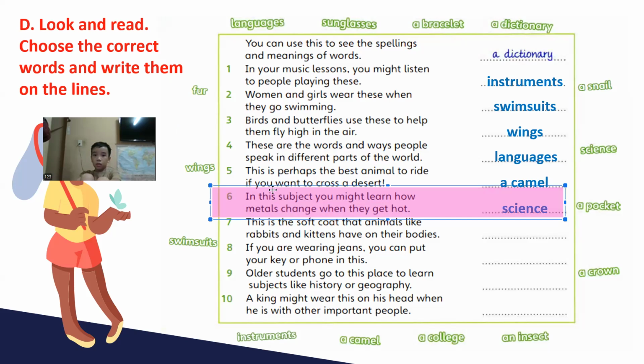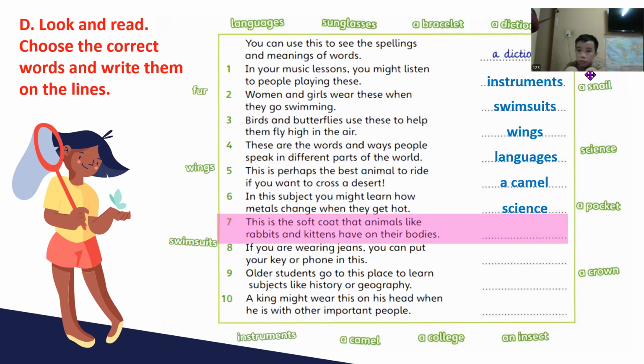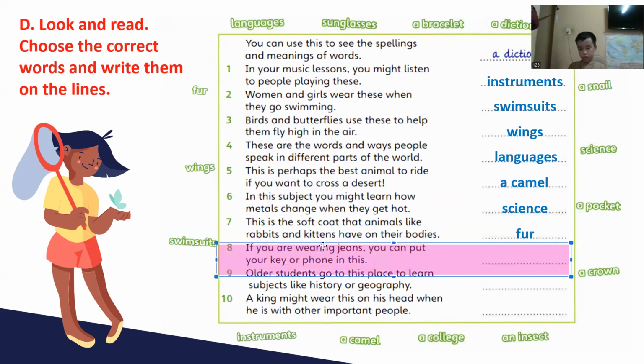Okay, seven. This is the soft coat that animals like rabbits and kittens have on their bodies. What's your answer? Fur. Fur. Very good. What about number eight?